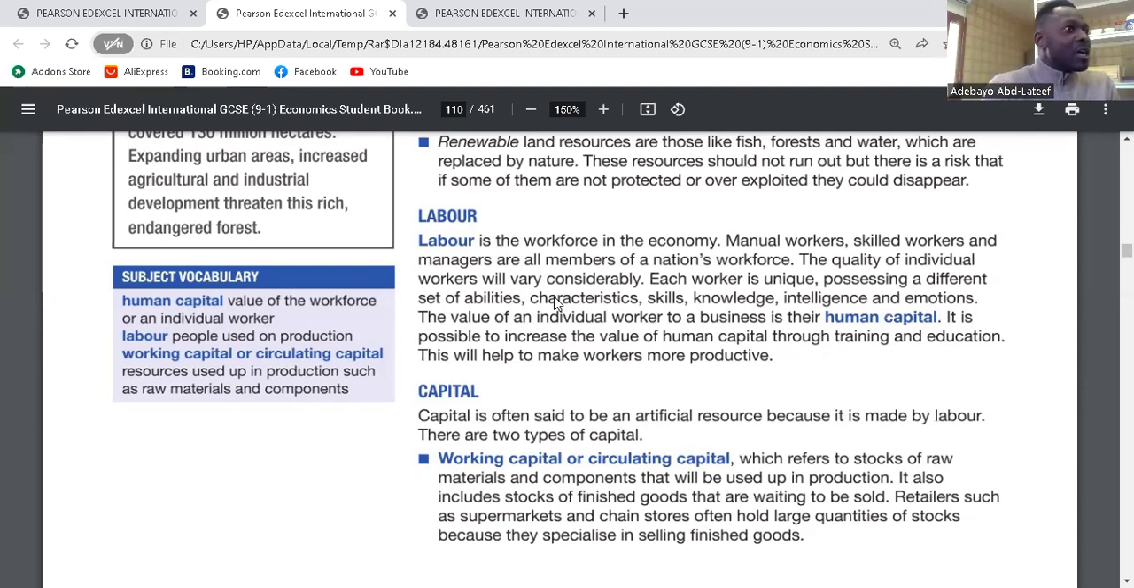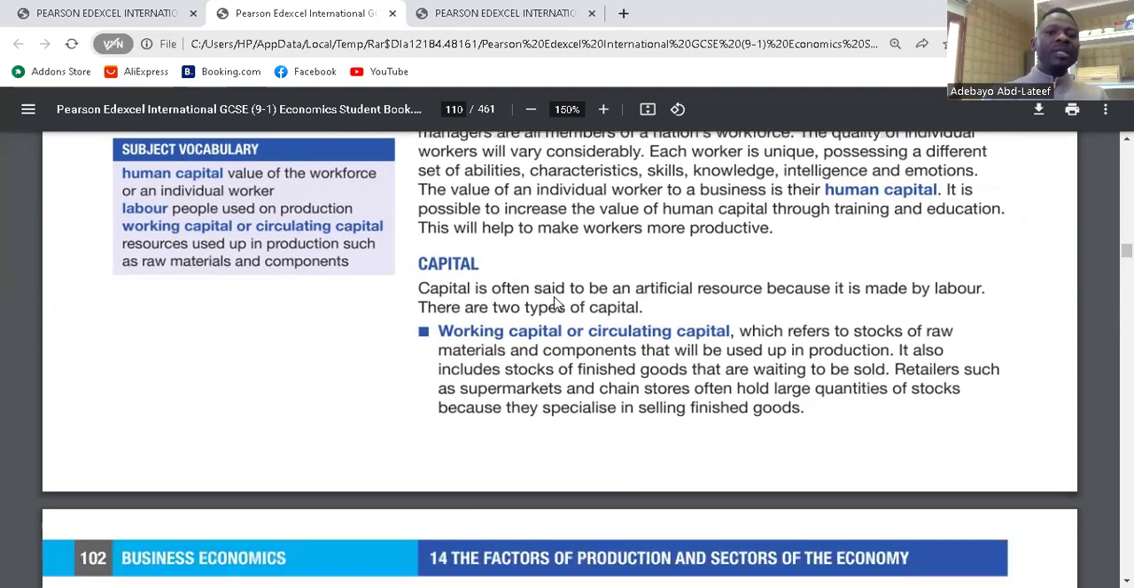Because if you are just a worker, that means you're not adding value. We want to add value. And to add value, that brings about our human capital. And for us to improve on this, we need to be educated and trained. Is it clear?